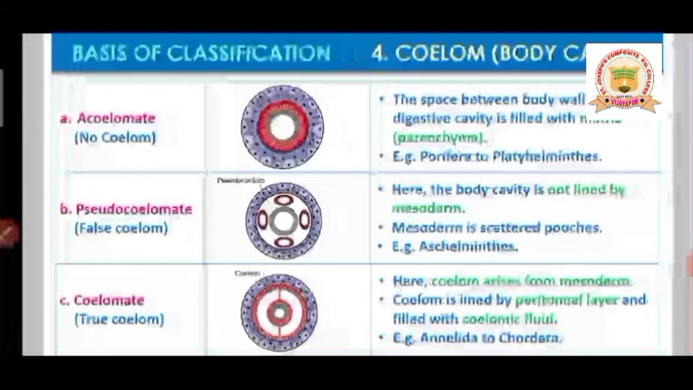Examples of acoelomate animals are Porifera to Platyhelminthes, means Porifera, Coelenterata, Ctenophora and Platyhelminthes. The first four phyla that we are going to discuss all come under acoelomate animals. No coelom is present. Next comes pseudocoelomate. Pseudocoelomate animals are those where the body cavity is not lined by mesoderm. Students, basically the mesoderm is not lined from all the surroundings, it is present in scattered pouches. Here you can observe these round structures,